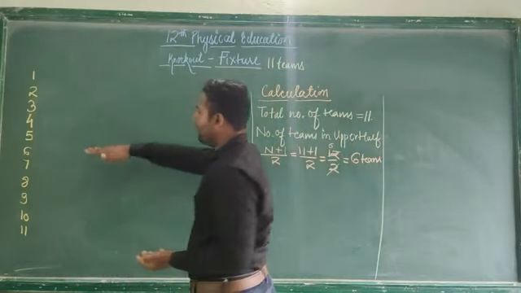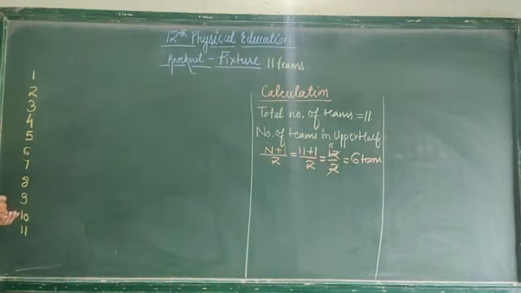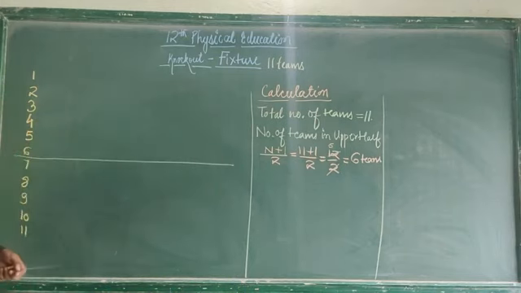So in the upper half, how many teams will be there? 6 teams will be there. So you just draw a line here. Got it? Now how many teams will be in the lower half?